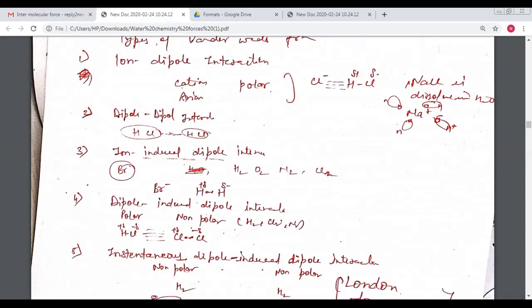Second type of interaction is the dipole dipole interaction. Here we take two molecules that are dipoles, or we can say polar molecules.